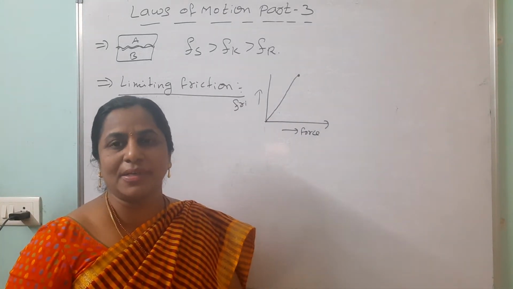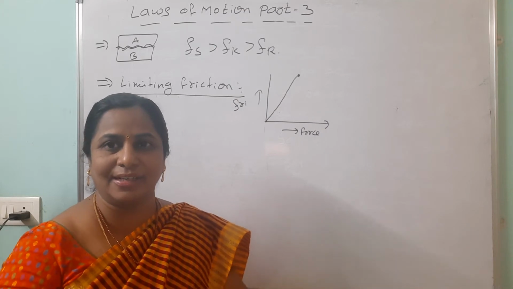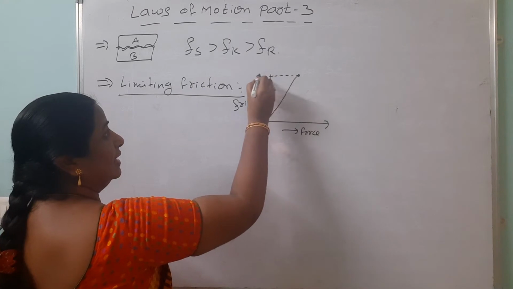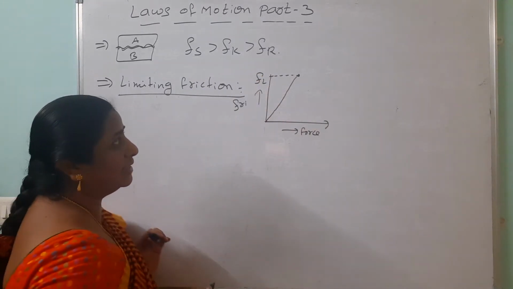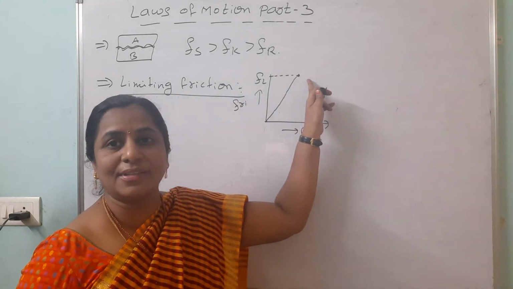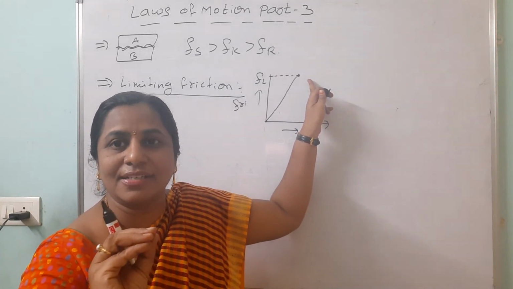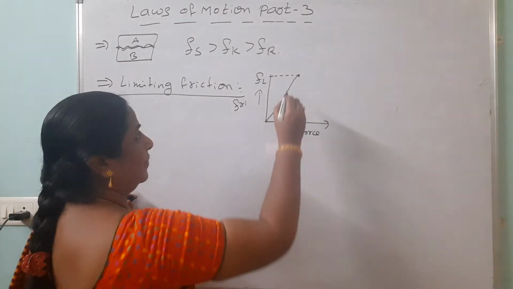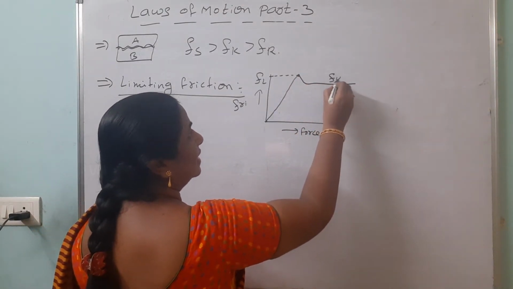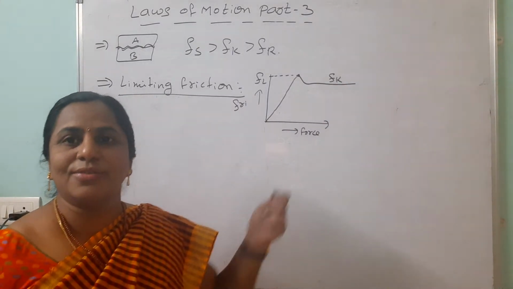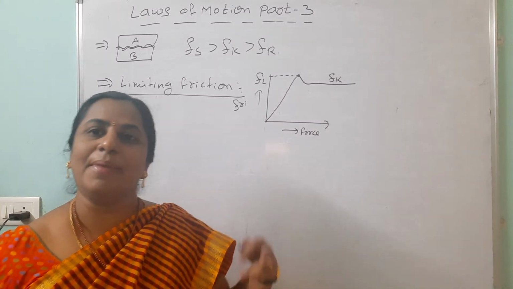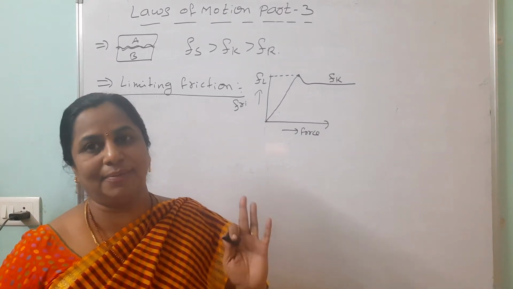Suppose one more person just touches that one, it is moving. So you can say that this maximum of static friction is called the limiting friction, represented by Fl. When the 11th person is coming, here the body is ready to slide, no? Then immediately the friction slightly decreases and the body is moving like this. This friction is called the kinetic friction. So from this, what you are understanding is that kinetic friction is less than the limiting friction, and the maximum of static friction is called the limiting friction.